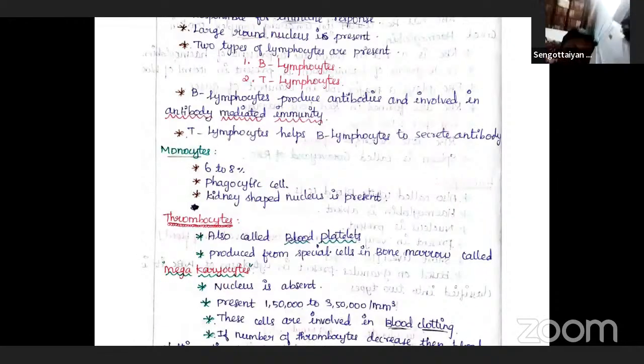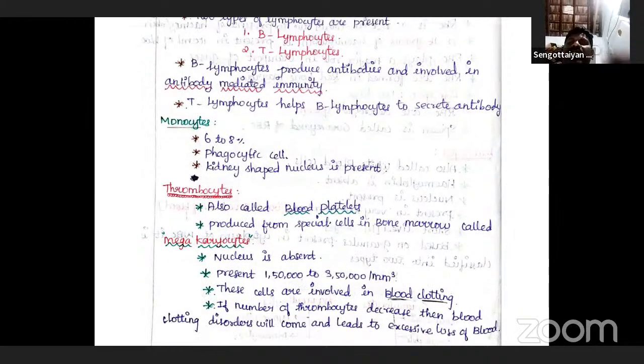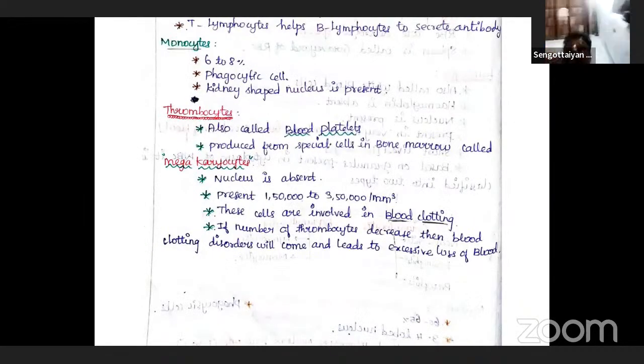Thrombocytes are also called blood platelets, which are produced from the megakaryocyte. There is no nucleus in the thrombocytes.